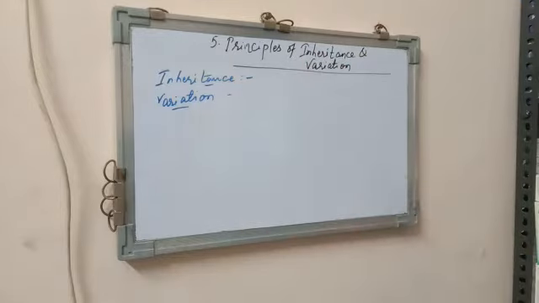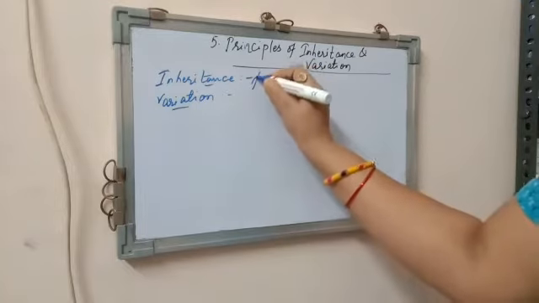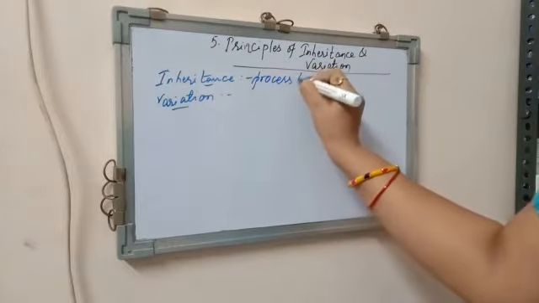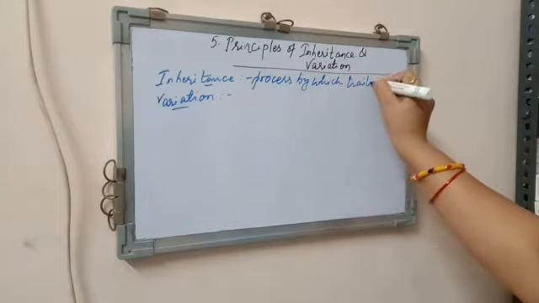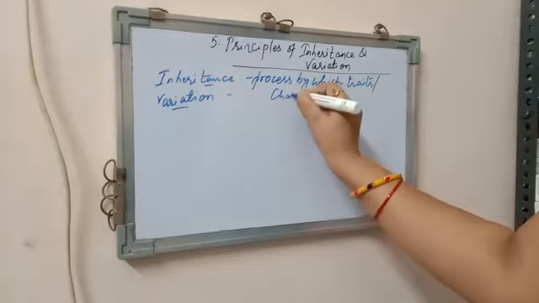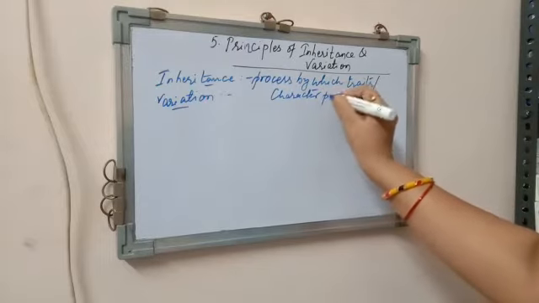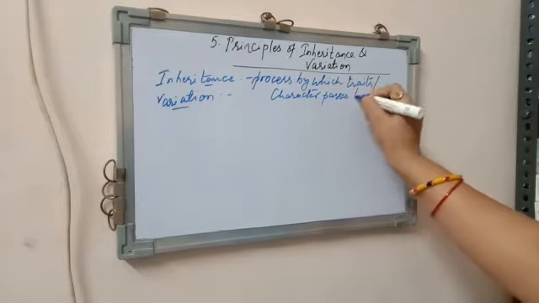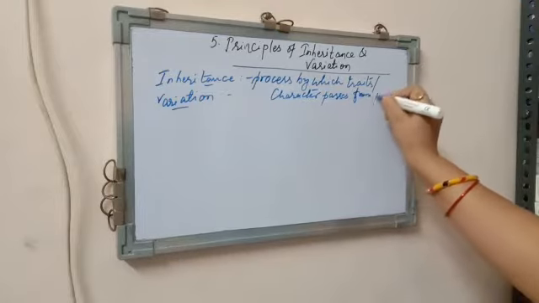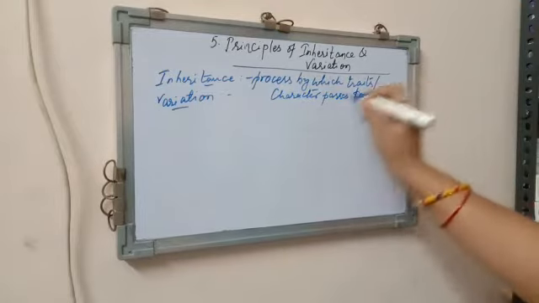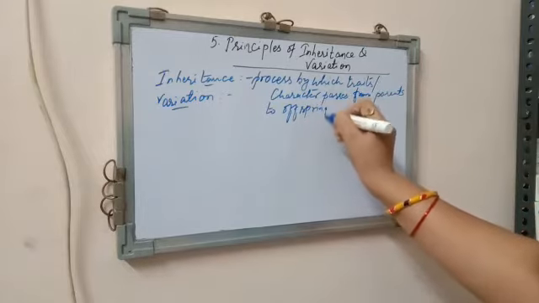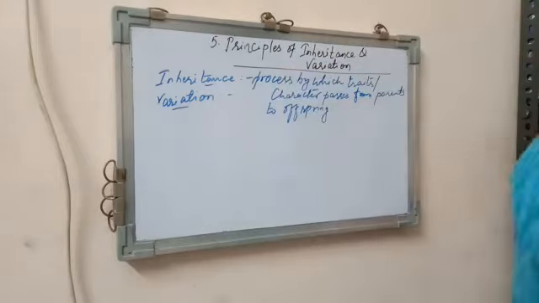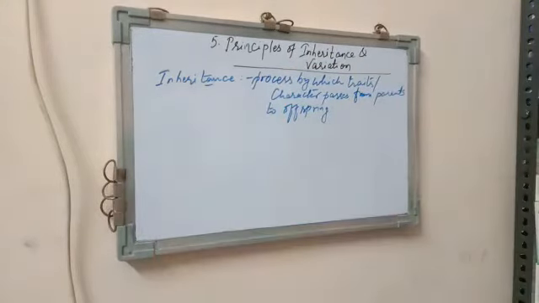What do you mean by inheritance? Inheritance is a process by which traits or characters pass from parents to offspring. So what is inheritance? Inheritance is basically a process by the help of which the characters pass from parents to offspring. That is called inheritance.